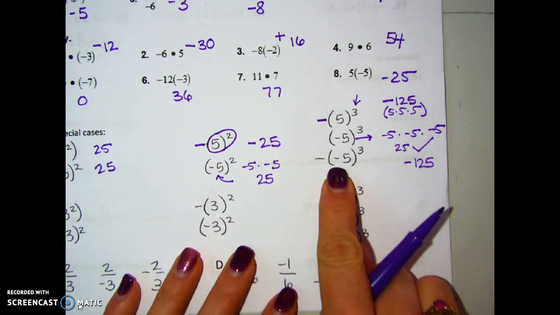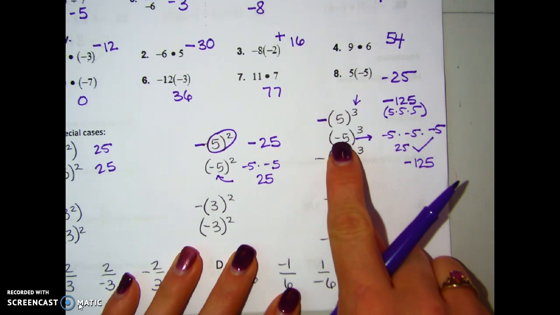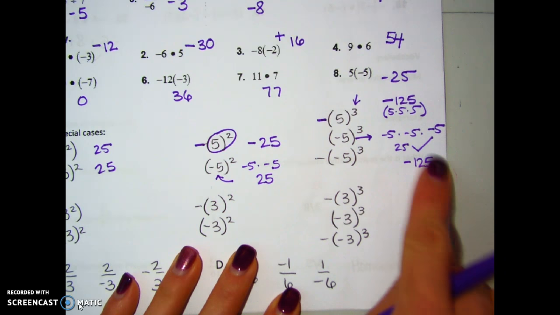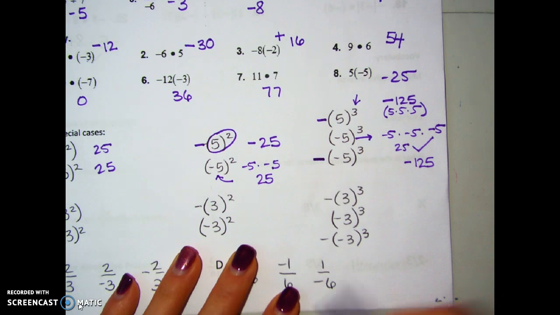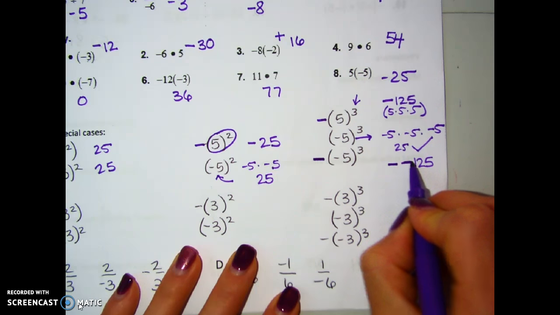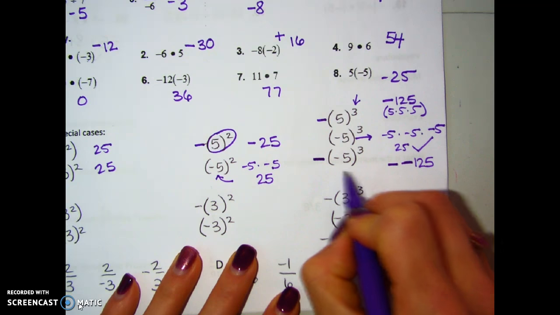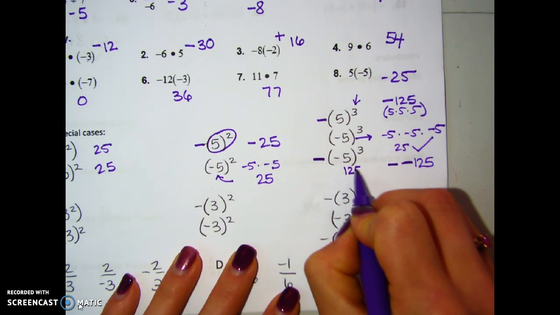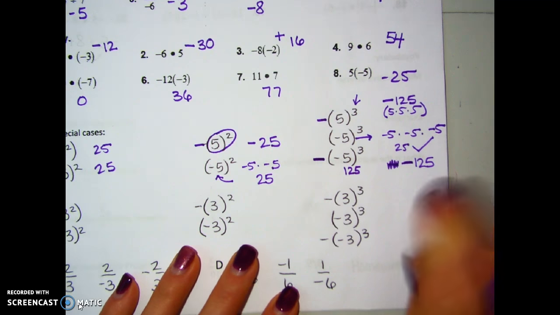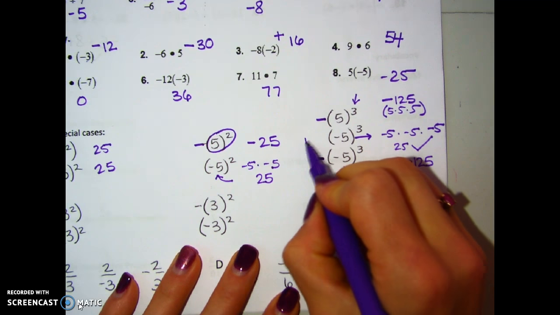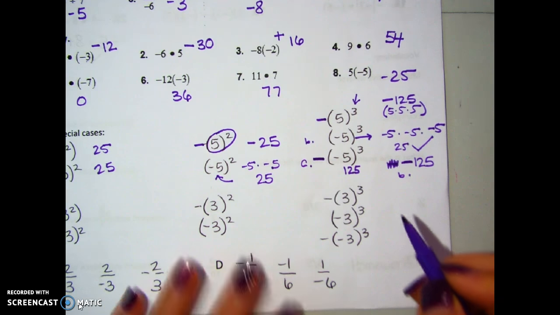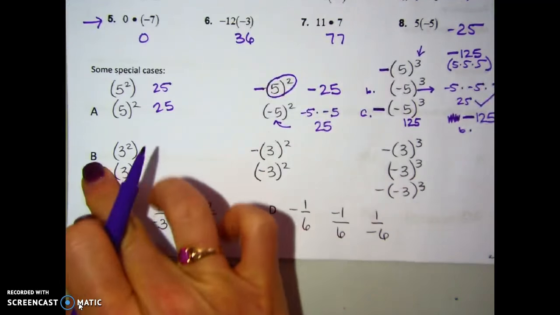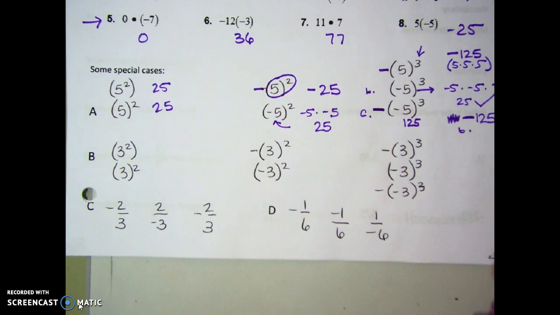And then this one, it would be the same answer here, because I have negative 5 cubed. I'd still get negative 125, but then I need to take the negative of that answer. So a negative of a negative, my final answer for this one would be 125. I don't want you to get confused. That was the answer to, let's call this part B. Here's the answer to part C, 125. So pause it and try your answers now with the 3s and just make sure you get the right answers. So pause and then check.